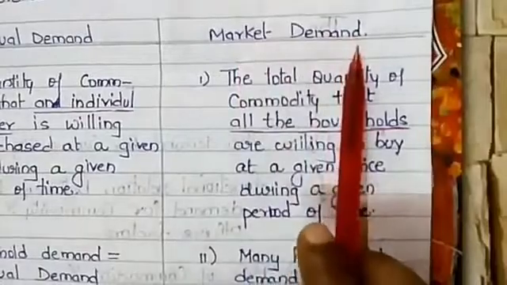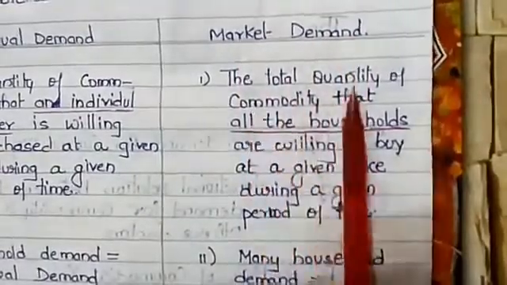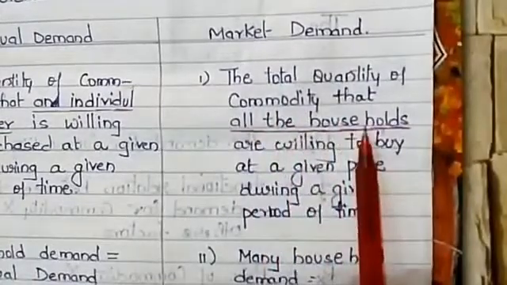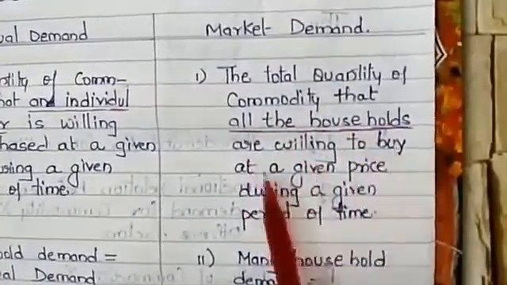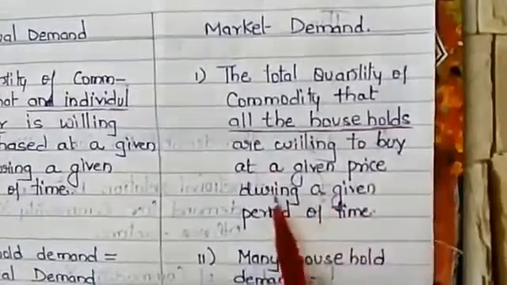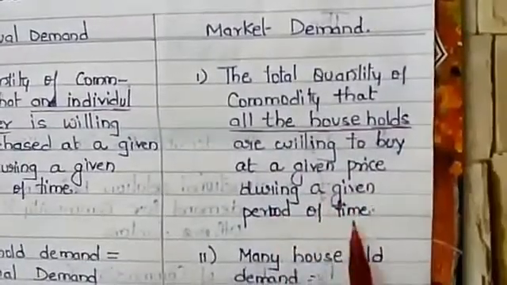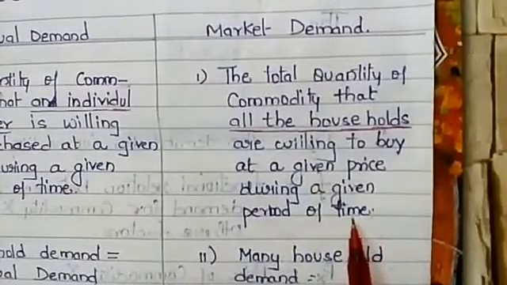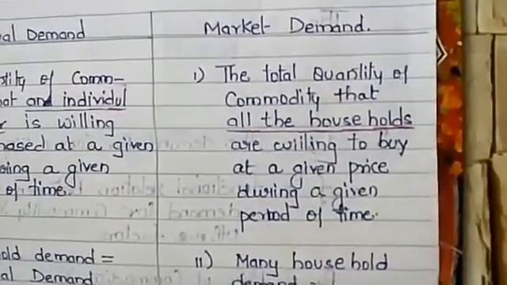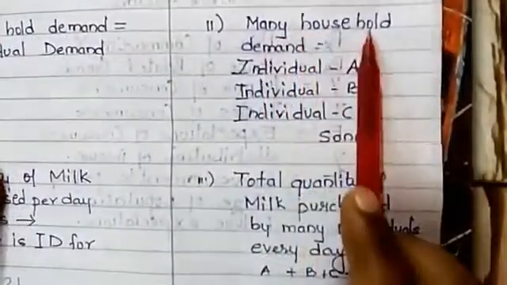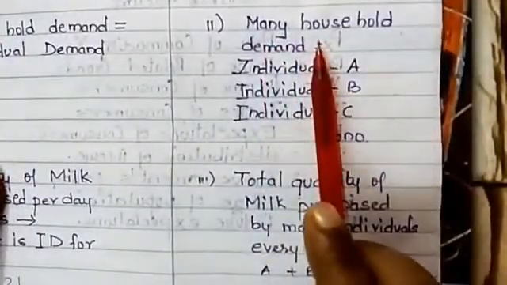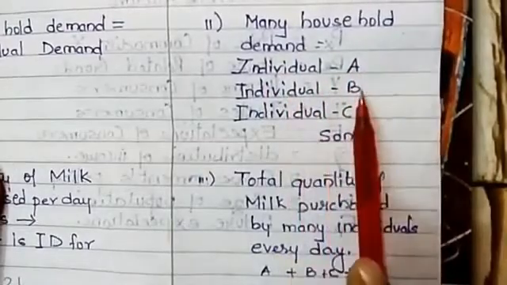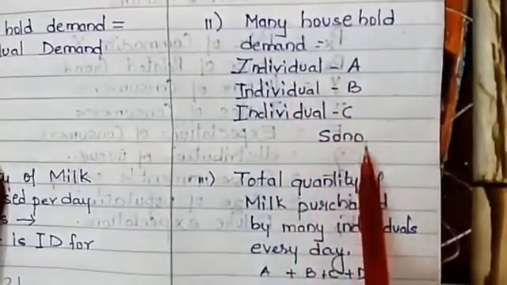Second one, market demand. The total quantity of a commodity that all the households are willing to buy at a given price during a given period of time is known as market demand. Many households demand the commodity, for example individual A, individual B, individual C and so on.